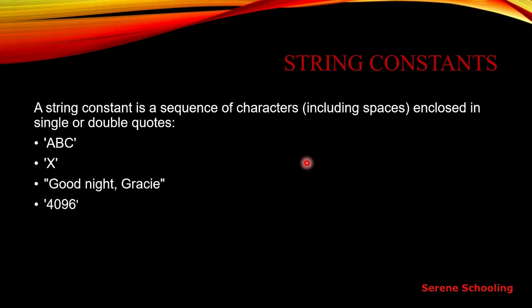Next we have string constants. A string is nothing but, you can say, a group of characters that are again enclosed in single or double quotes like this, ABCX. Here it's similar to the character constant with the difference that here we have multiple characters and there we just have a single character. And the interesting thing is that the string is itself, you can say, an array of characters.